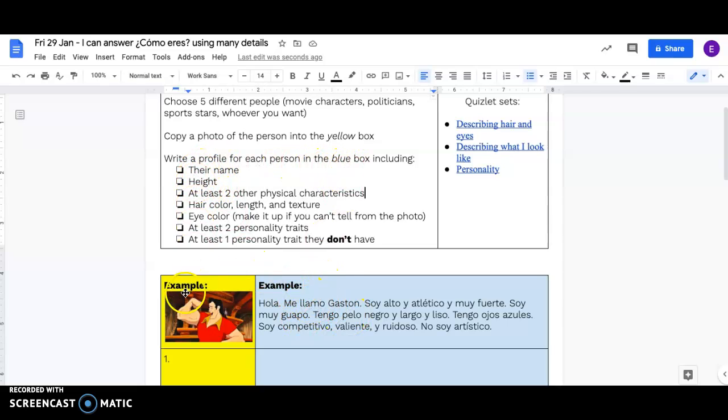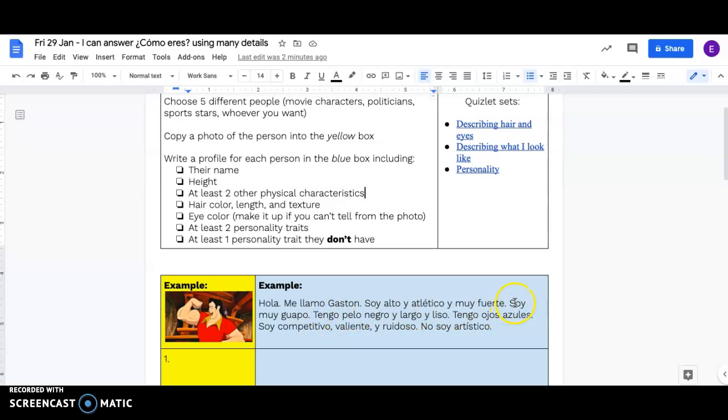So for example, I did Gaston. I did his name. Hola, me llamo Gaston. So I'm writing as if I'm Gaston. His height, soy alto, and then 2 other physical characteristics, soy alto, and then atlético y muy fuerte. So 2 more things. Now I'm on to the hair color, length, and texture.